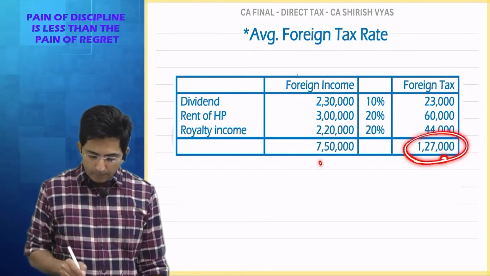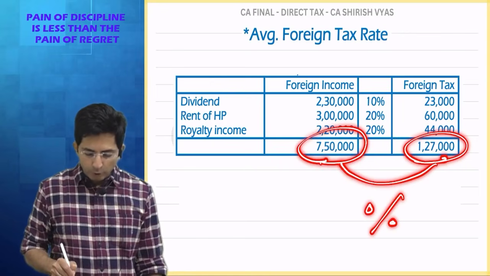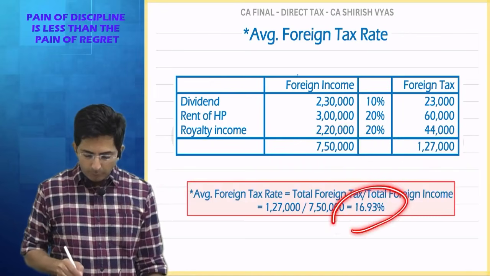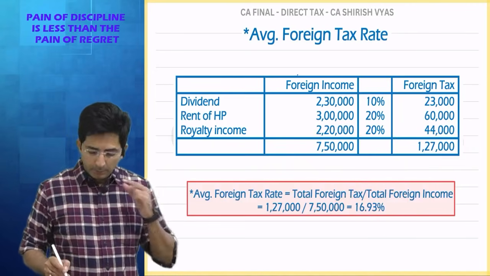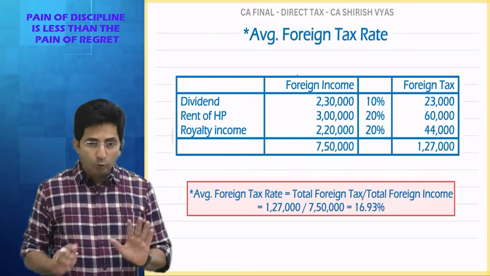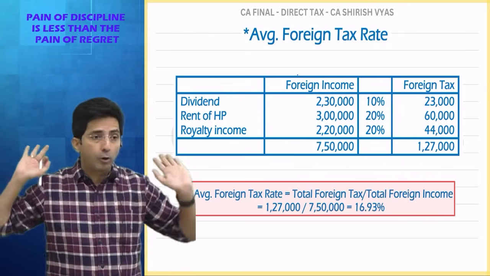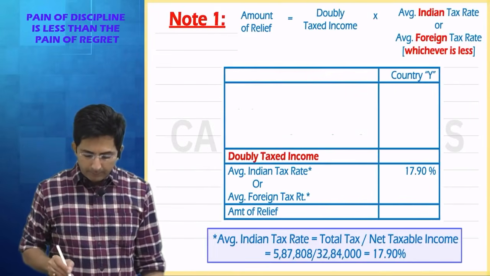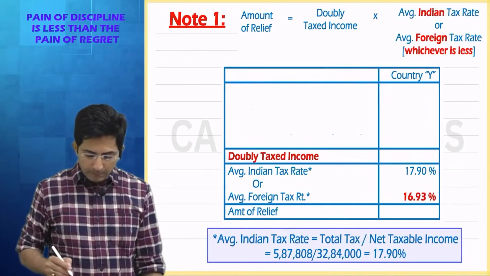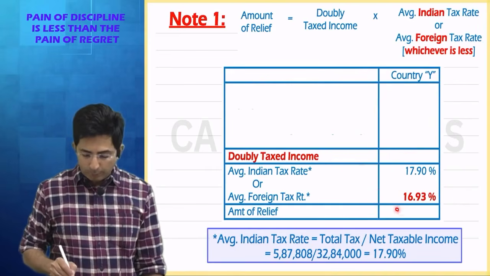Divide this upon this and you will get a percentage. So that comes to how much? 16.93%. You understood how I got it? Total foreign taxes divided by total foreign income according to pure foreign law. Okay, so 16.93, where will I write it? Here. Now between the two rates, whichever is lower you have to select, that is 16.93.